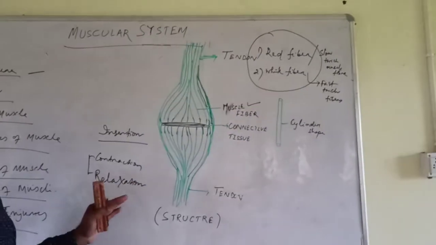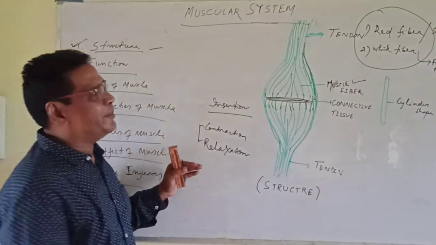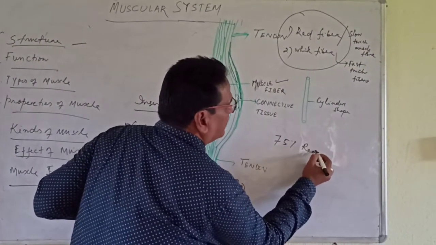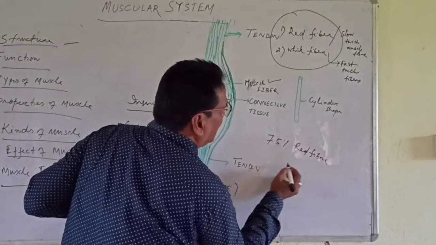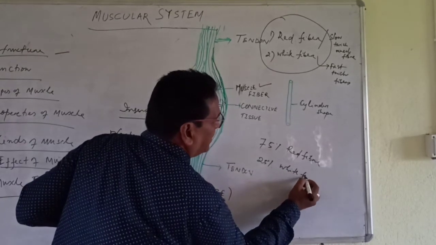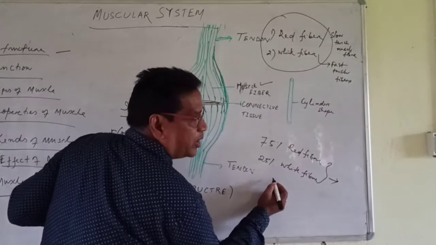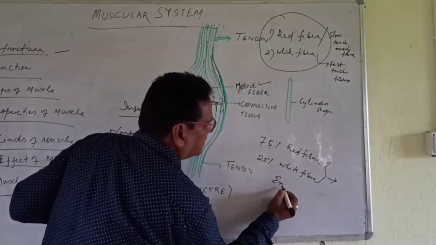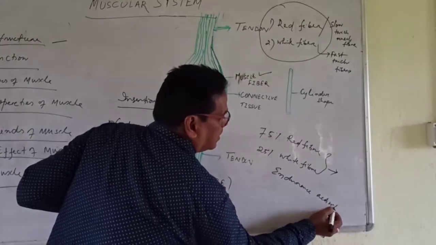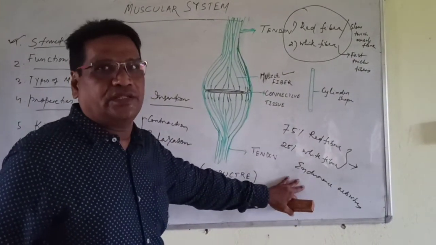Suppose an individual has 75% red fiber and 25% white fiber, then that person can perform well in endurance activities like long distance run and marathon race.